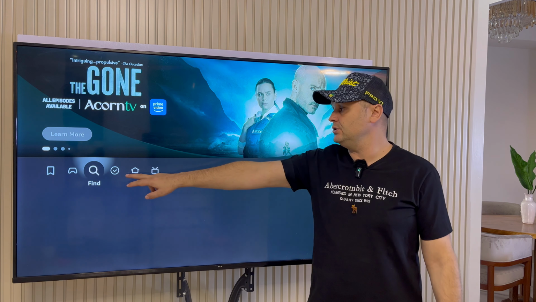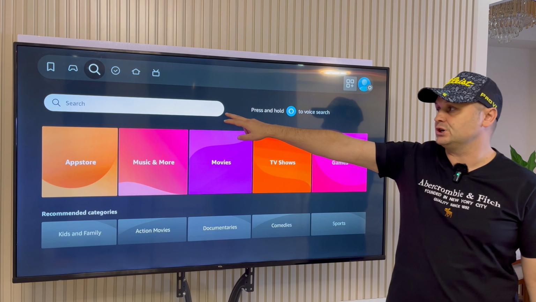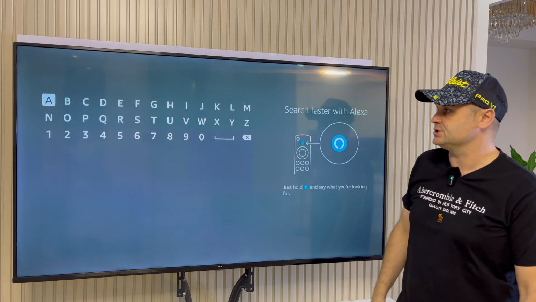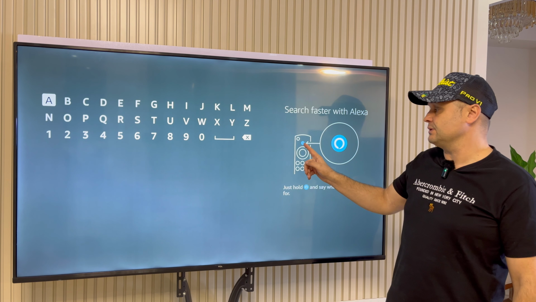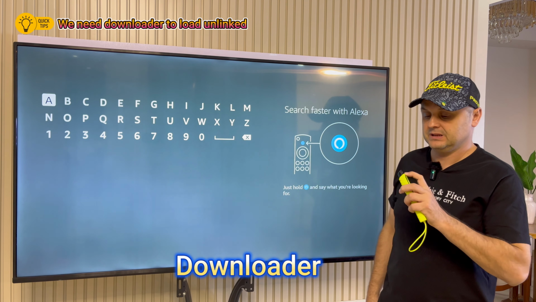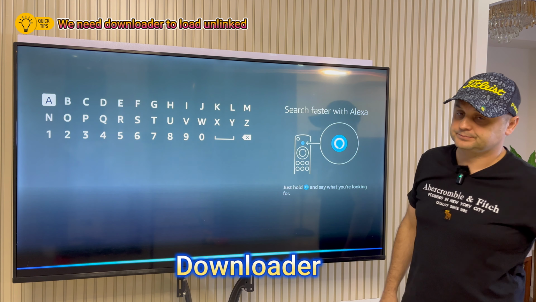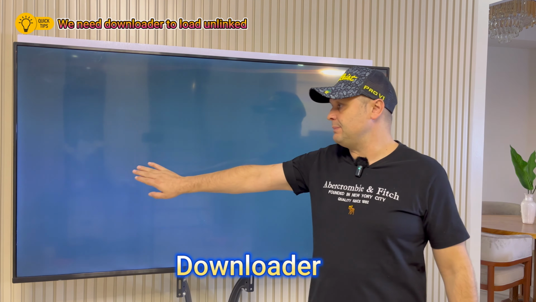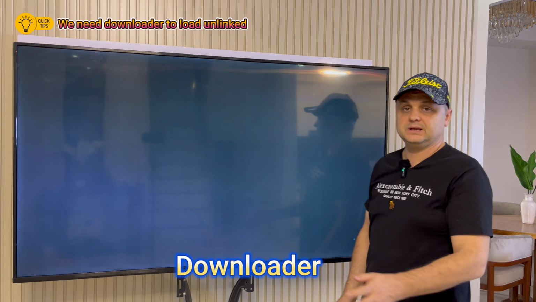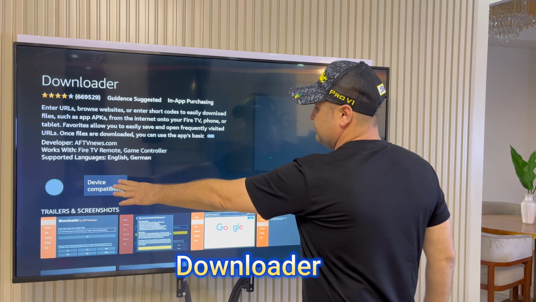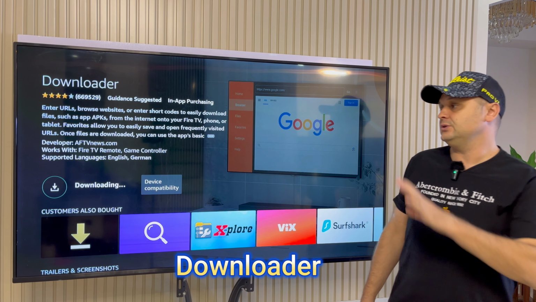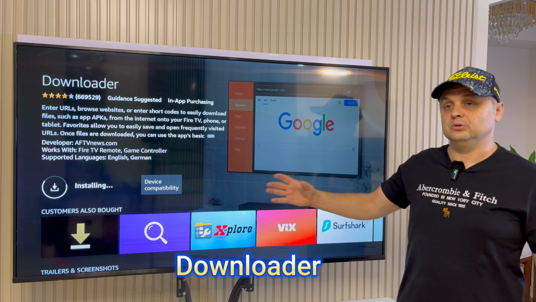Now from this menu, you want to go to Find, and you want to go to Search, this little search, and click into the search box. You can use the Alexa remote, or you can just type it in. We want to search for an application called Downloader. Downloader. It'll come up with an application that looks like this, orange white icon. You want to click on that application and you want to press the download button. That's going to queue it and that's going to download, and we're going to get our downloader application.